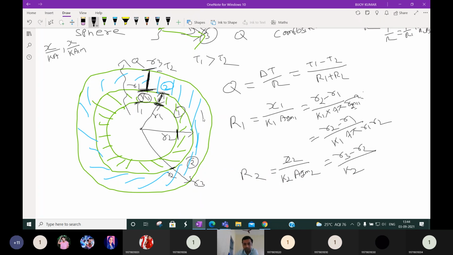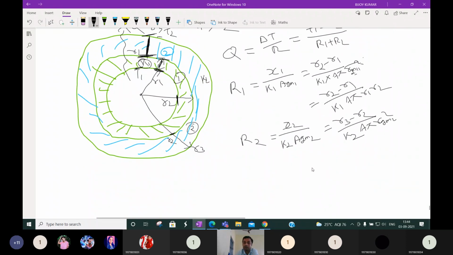Suppose that K2 is the thermal conductivity of the second wall. Then Agm2 is nothing but 4 pi Rgm2 square. Then what is Rgm2? R3 minus R2 by K2 into 4 pi Rgm square. Now we are considering the second wall. What are the radii? This is R2, this is R3. So Rgm2 will be R2 into R3 under root.